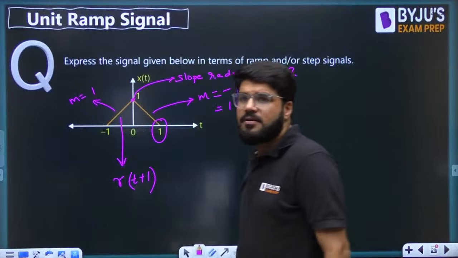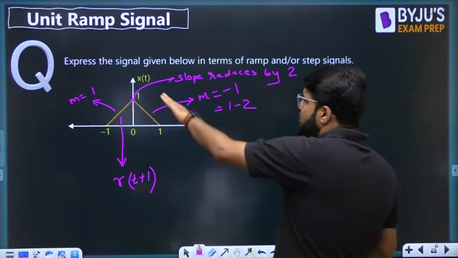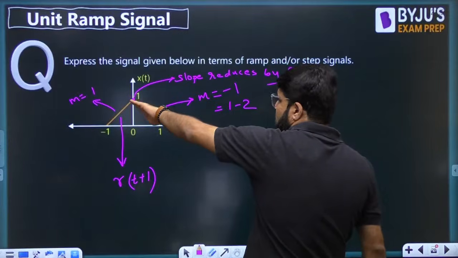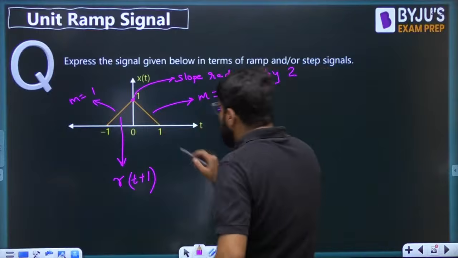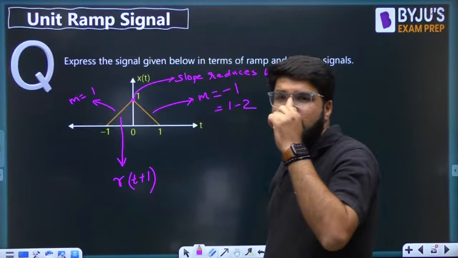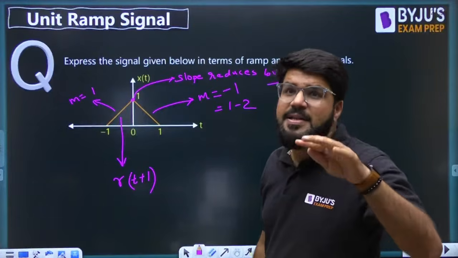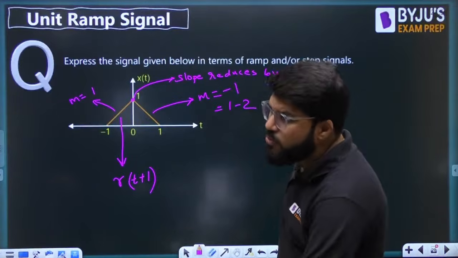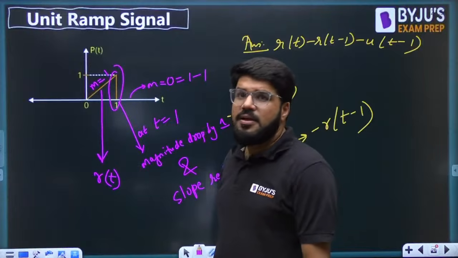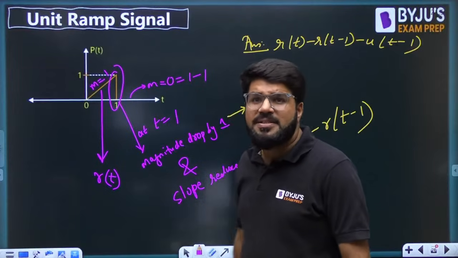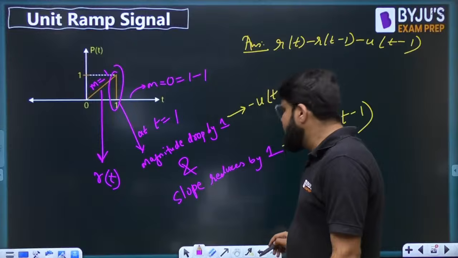Now what happens here? That line with slope equal to -1 is gradually moving, and at t equal to 1, is there any sudden magnitude change? Whenever there is a step, you will always find a sudden magnitude change, like a sudden rise or sudden fall, represented by a step because it has a jump discontinuity.